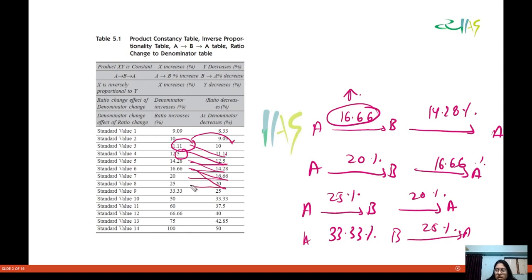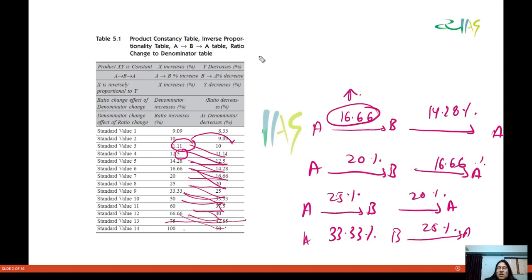You got 16.66 and then 20. Then put this 20 here, you get 25. Then 25 here, then 33.33. And then if you are getting 33.33 here, then you are getting 50%. Now we are not putting 50 here. Now this ends here.